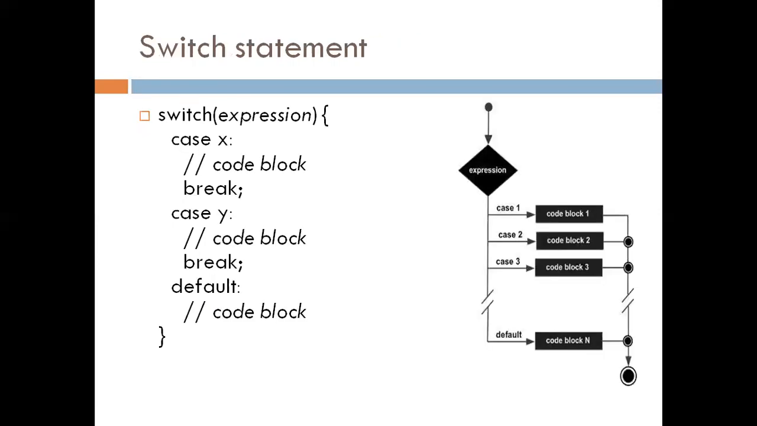Now the next selection statement is the switch statement. It is a multiple branch statement. Multiple conditions can be checked using a switch statement. A switch statement allows a variable to be tested for equality against a list of values. So here is the syntax: switch expression, and here we use different cases, like case x, case y. These are nothing but constant expressions. We can use any constant values, like integers, or we can use a character in single quotes.